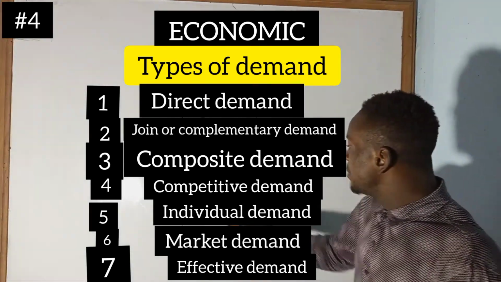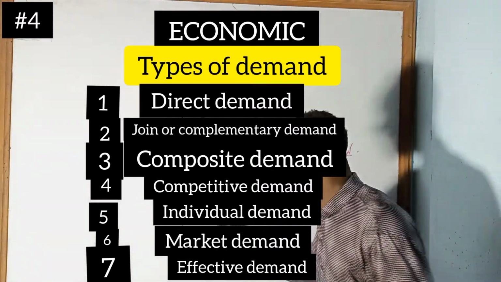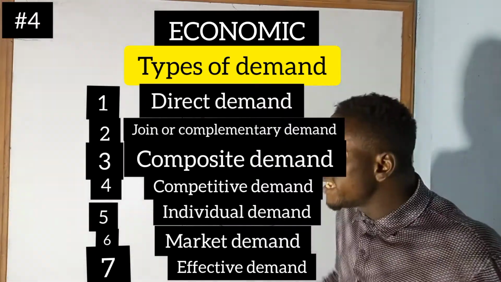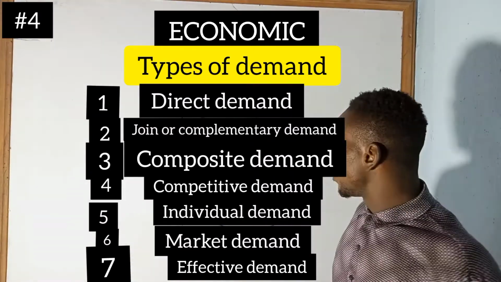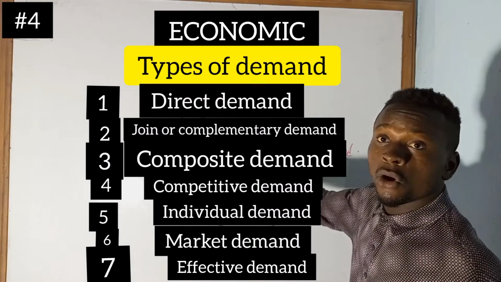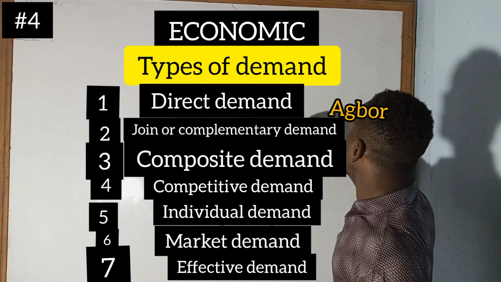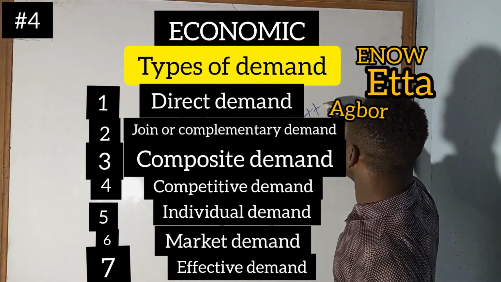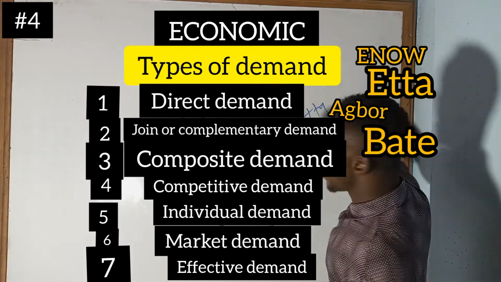The next one is market demand. Market demand explains a group of individuals in a market placing a demand. You can have about 4 people in a market. You can have somebody like Agbo, you can have Eta, you can have Eno, you can have Bade.